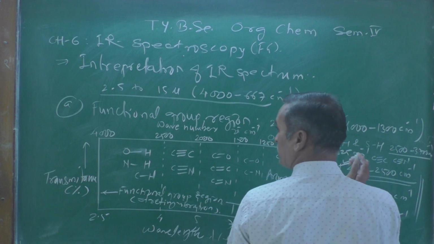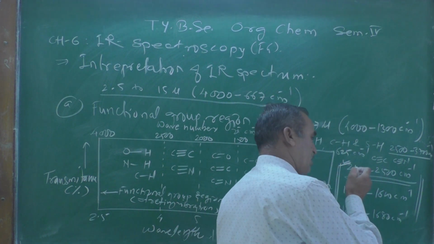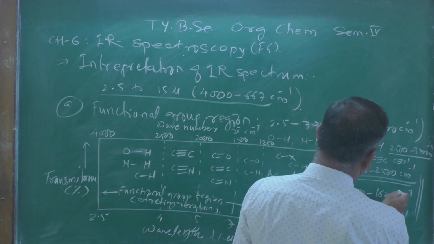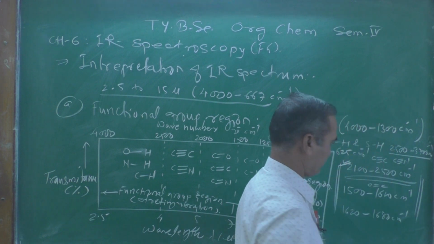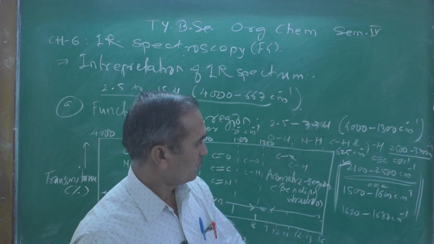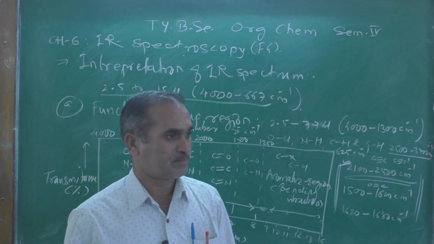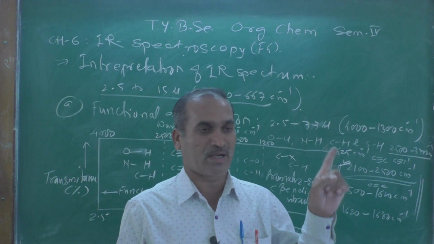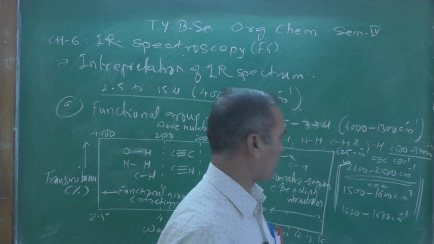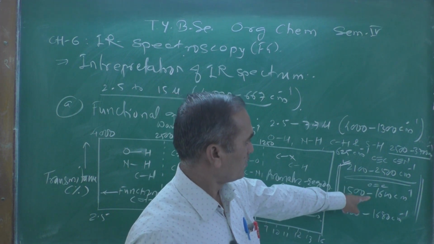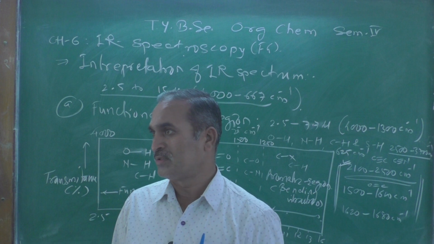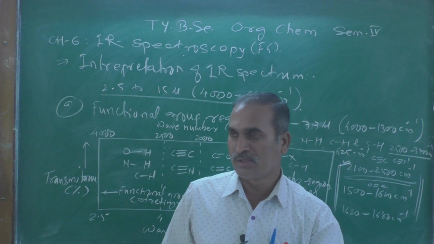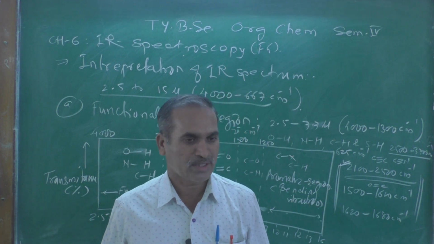Similarly, the appearance of absorption peak at 1500 to 1600 per centimeter indicates presence of aromatic carbon-carbon stretching frequency of the organic compound. This is another prominent peak observed in the organic compound.